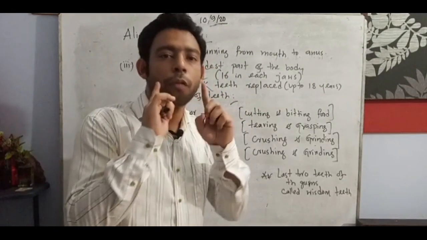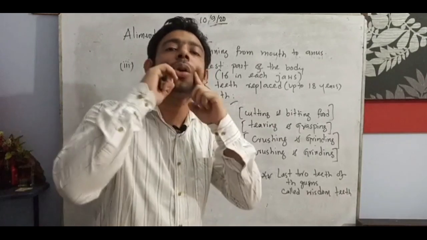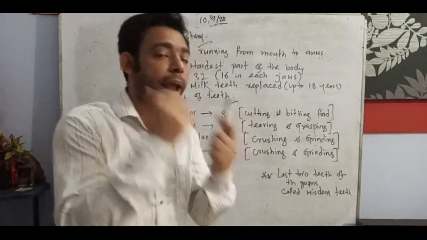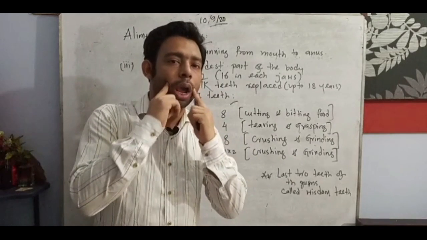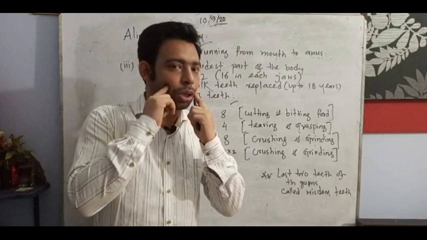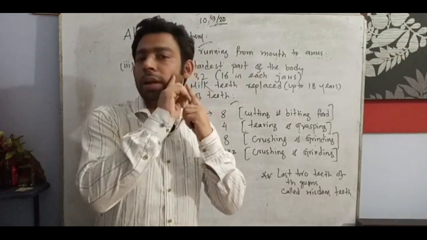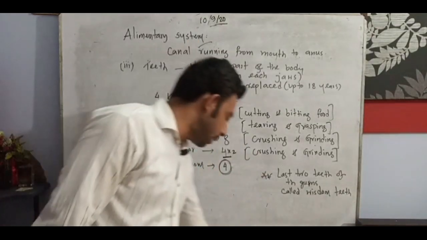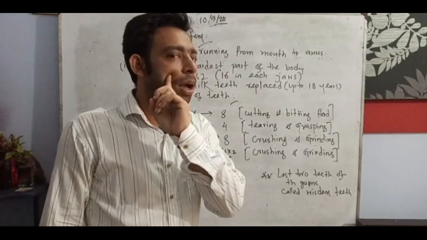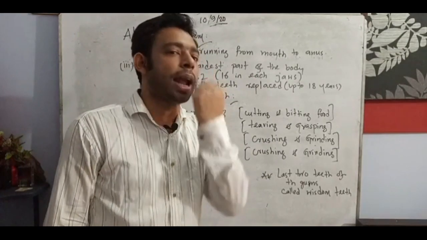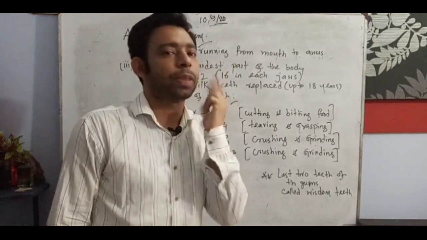2 to 4, upper jaw 2. See the figure and just match with me: upper jaw 2 at the top, lower jaw 2, left side and right side of the molar. On the left side of the upper jaw molar 2, right side of the upper jaw 2, making 4, and at the same time the lower is similar, 2 to 4.